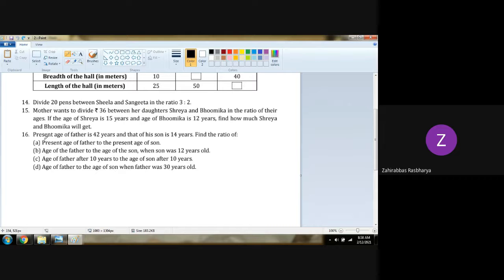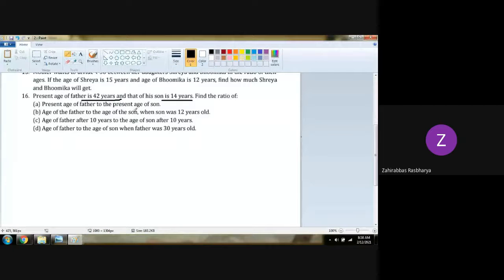Number 16. Present age of father is 42 years and that of his son is 14 years. Find the ratio of number A, present age of father to the present age of son. Okay, wait. Beta, wait. Age of father is what? 42 years, okay? Just understand this, then the sum will automatically come to you. And current age of son is 14 years.